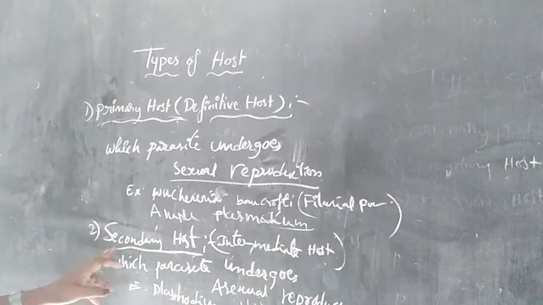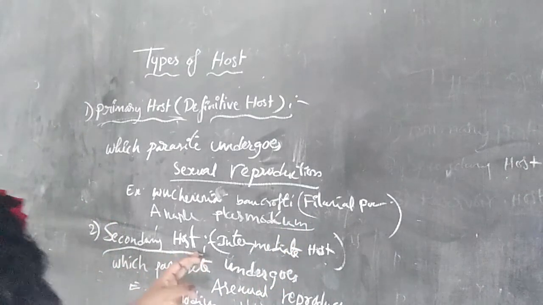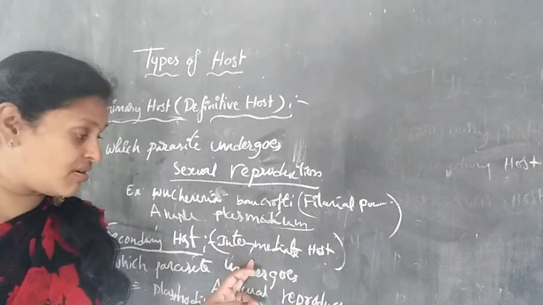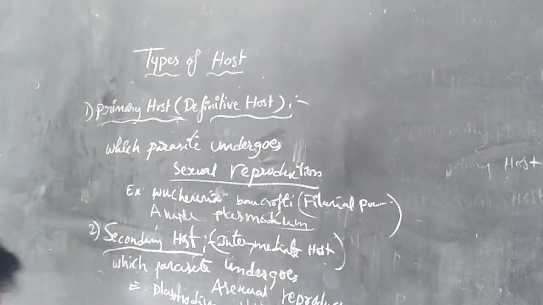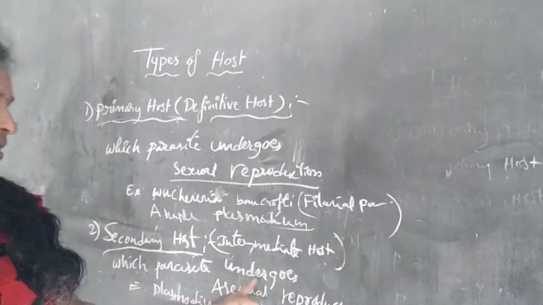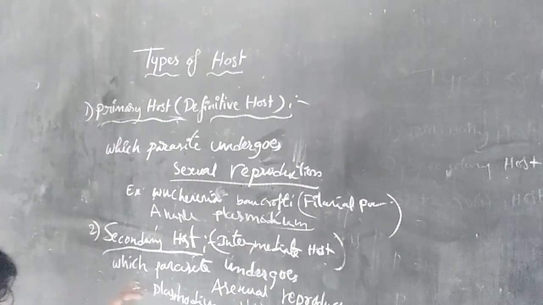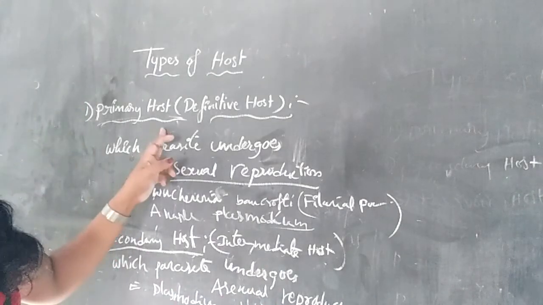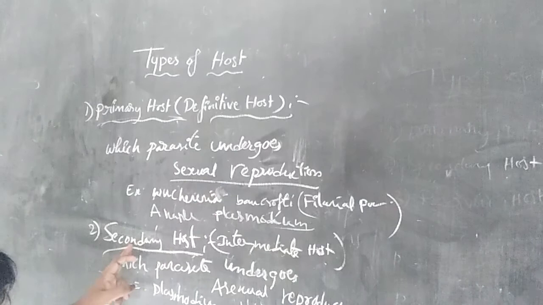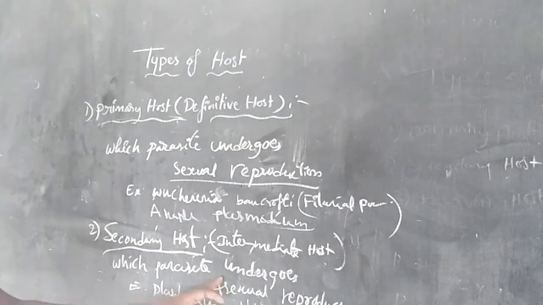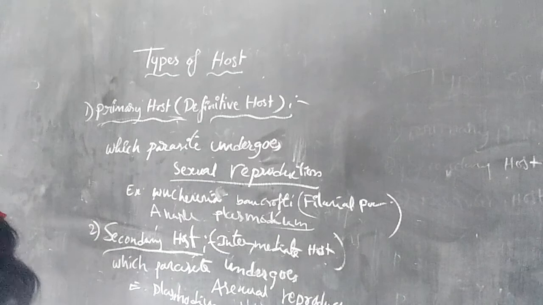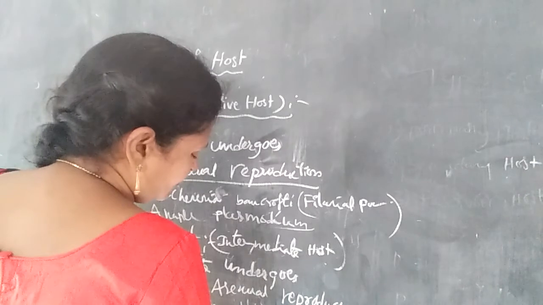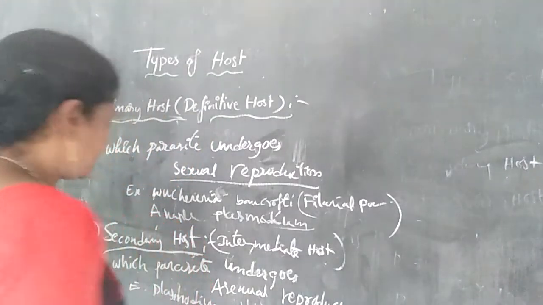Okay, and next is the secondary host. It is also called the intermediate host. It is the host in which the parasite undergoes asexual reproduction. The primary host conducts sexual reproduction, but the secondary host conducts asexual reproduction. An example is Plasmodium vivax in man. So that is the secondary host.